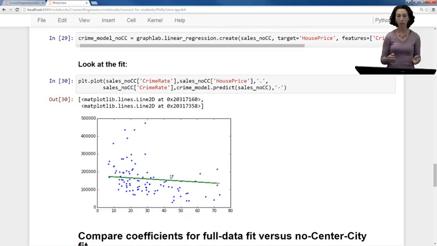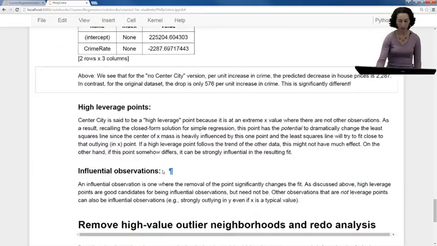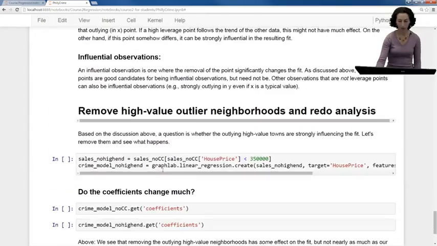other towns. So a question is, even though these points aren't high leverage points, because they're in this typical X range, are they influential observations? Meaning if we remove these observations, will the fit change very much? So now let's just see what happens in this data set.